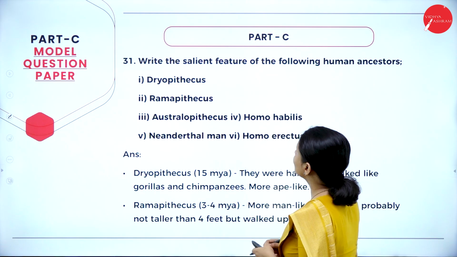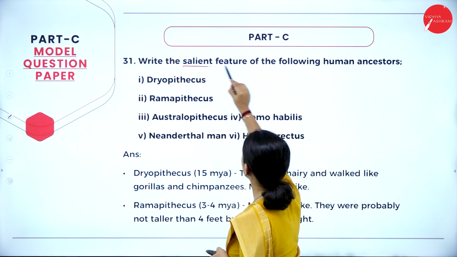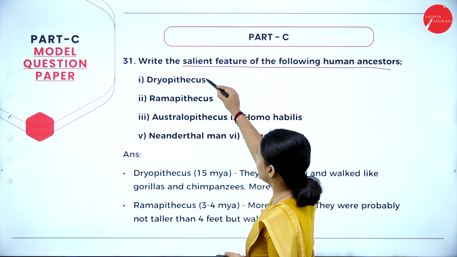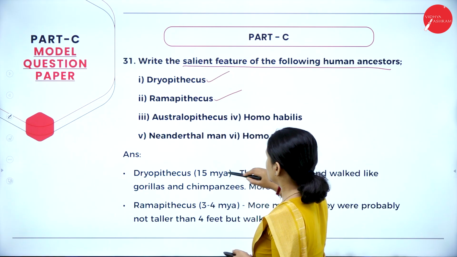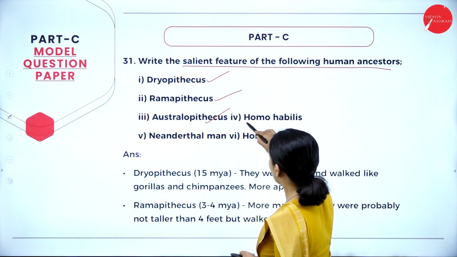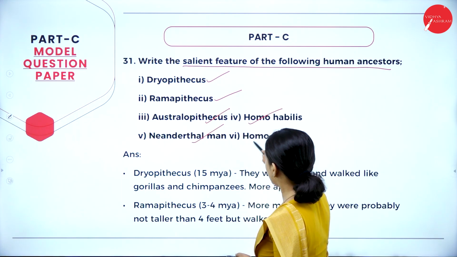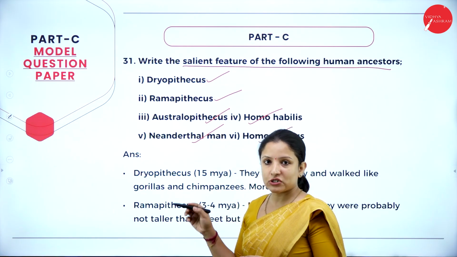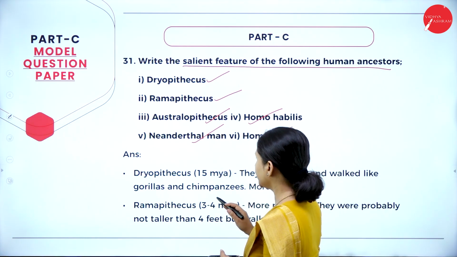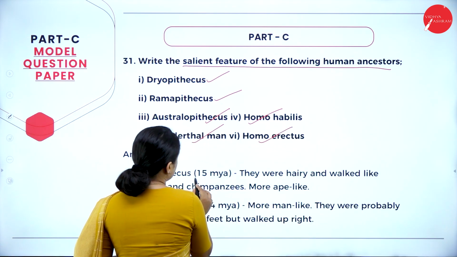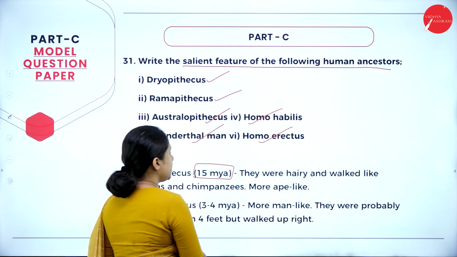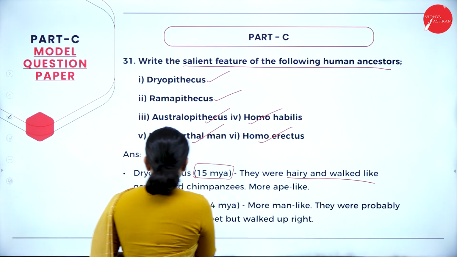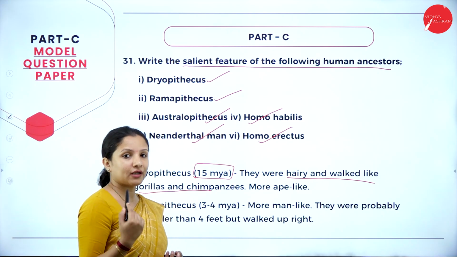Next question. Write the salient features of the following human ancestors. So they have given the following ancestors here, that is Dryopithecus, Ramapithecus, Australopithecus, Homo habilis, Neanderthal man and Homo erectus. So you have to write points for each of these. So Dryopithecus, they lived about 15 million years ago. They were hairy and they walked like gorillas and chimpanzees, and they were more ape-like.